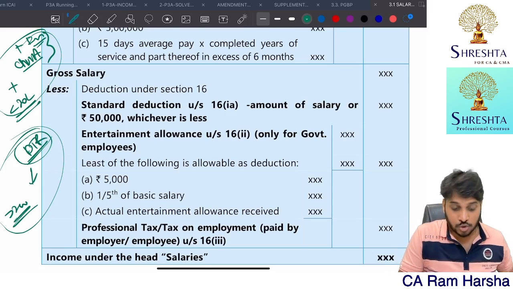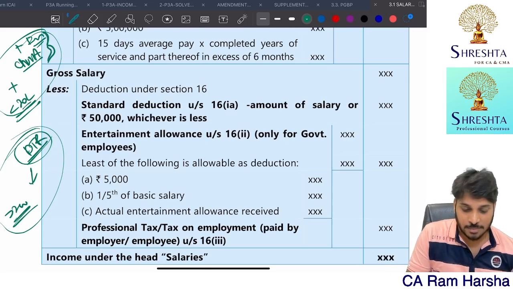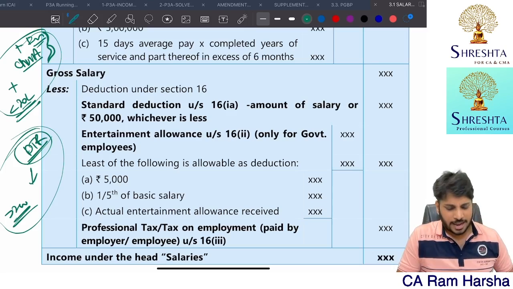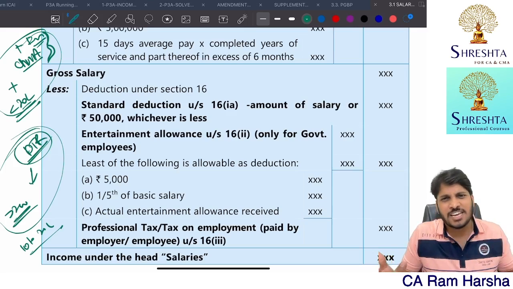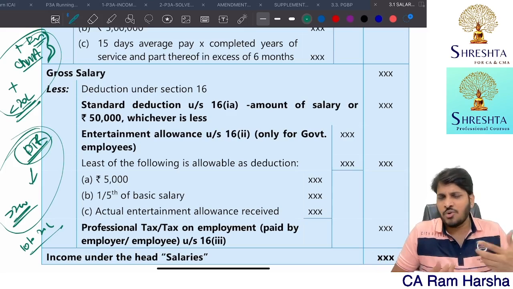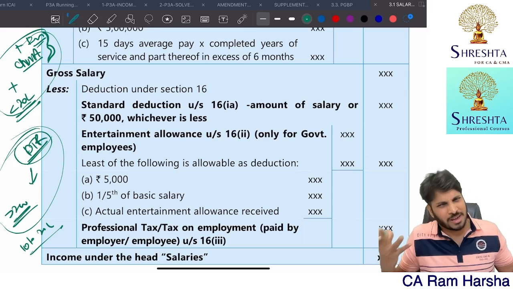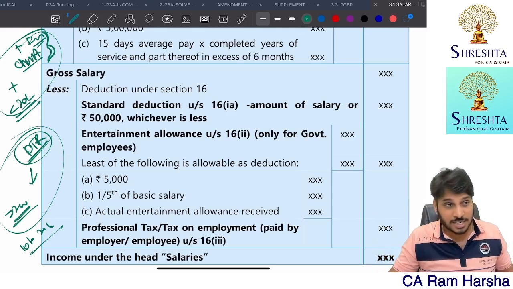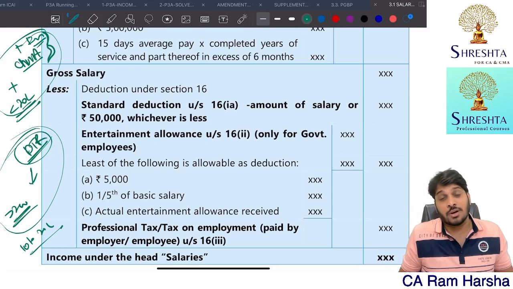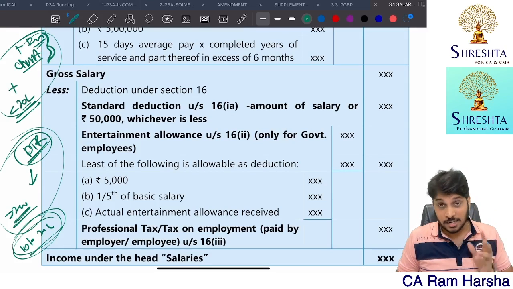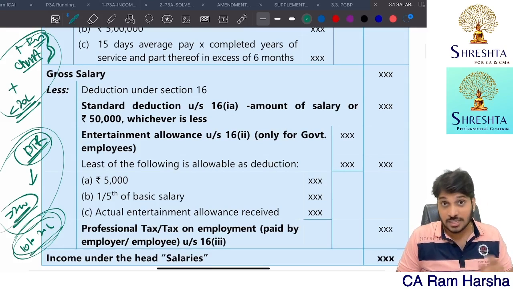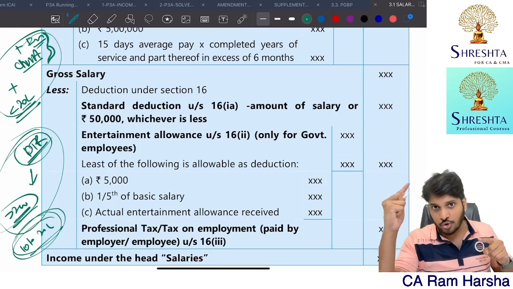Getting it? Those who are having less than 20 lakhs income and having this. Suppose you are having income somewhere between 10 to 20 lakhs, you don't have any LIC investment, you don't have any fixed deposits, you don't have any investments, you don't have any Chapter 6A, you don't have any deductions, exemptions and all. Basically, you don't have. Whether you go with normal regime or default, it doesn't affect you. For you, concessional tax regime is best. Getting it? Concessional tax regime is best for these SSEs. SSEs having more than 2 crore income.